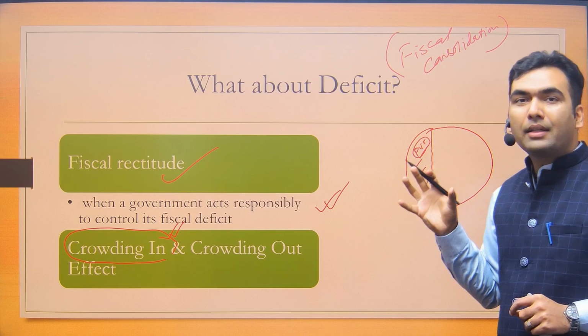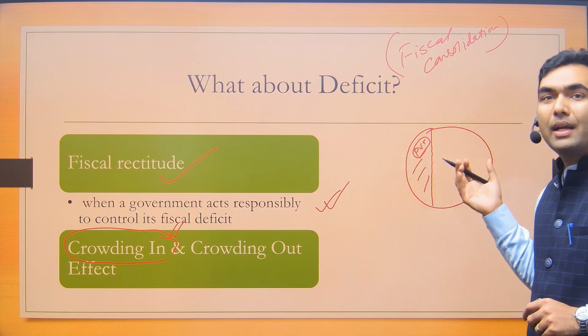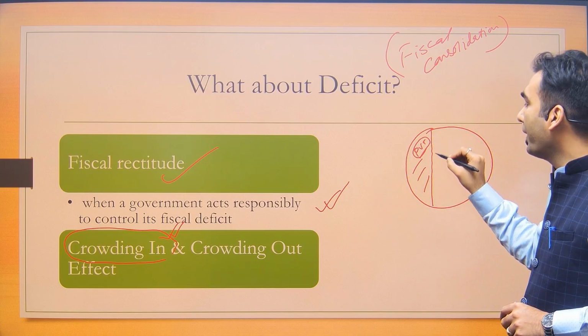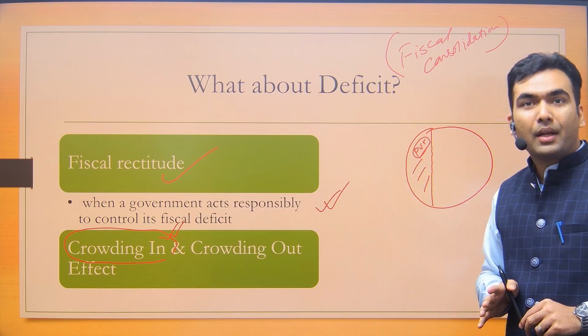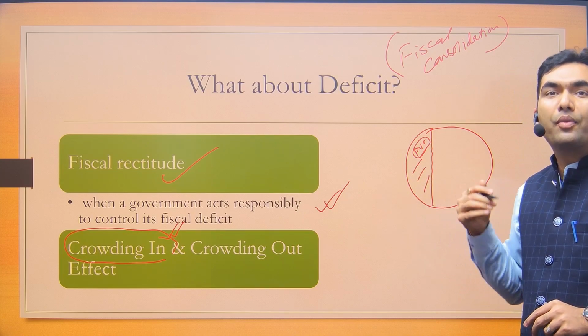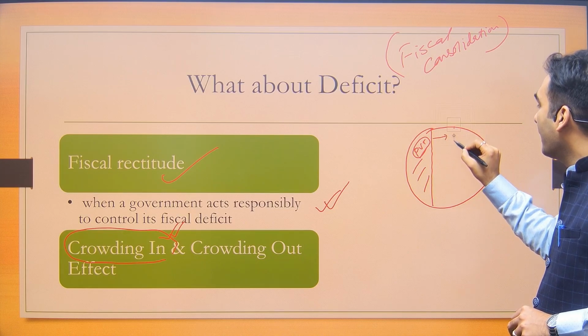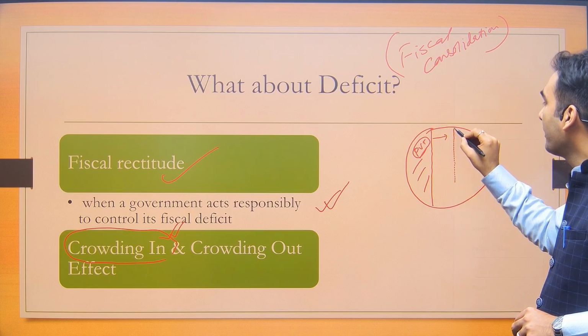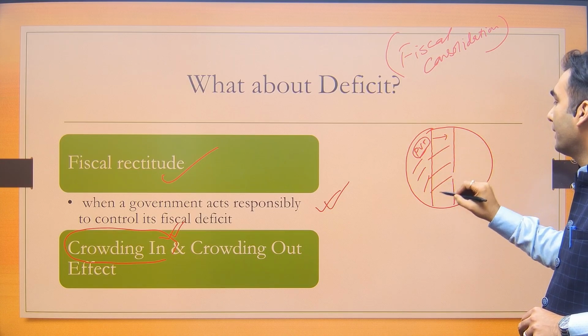At the time of recession, the private sector is not interested in borrowing, so at that point of time, the government should increase the borrowing and induce the crowding in effect. But after the recession fear is over, when the private sector is willing to invest, the government should take a reductionist approach. Government should make space for the private sector.